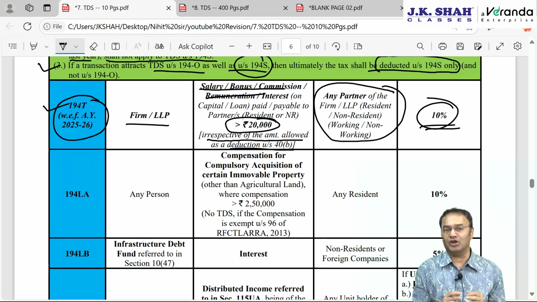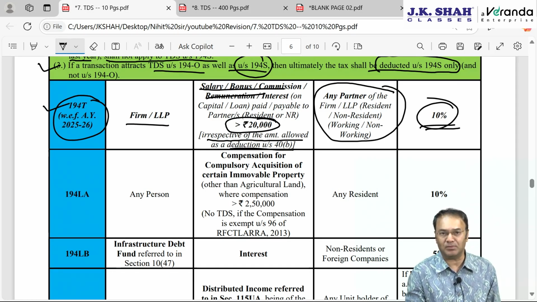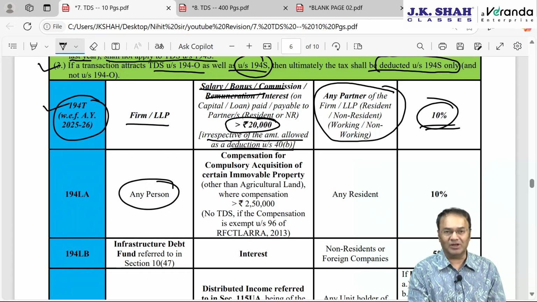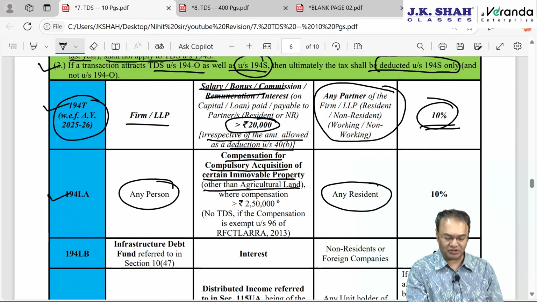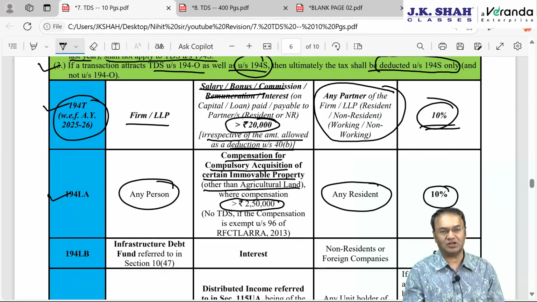On 194LA, not many questions have come, hardly 2 or 3 questions. 194LA is a 10% TDS on compulsory acquisition of immovable property, other than agricultural land, whether the agricultural land is in a rural area or an urban area. Any person, ideally the government or a government body or RBI or collector of state government, while making payment to any resident person for any compensation or enhanced compensation or consideration for compulsory acquisition of certain immovable property other than agricultural land, where the compensation is more than 2,50,000, 10% TDS will be deductible.